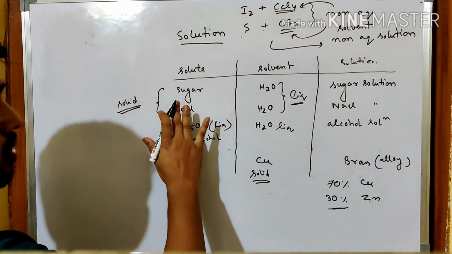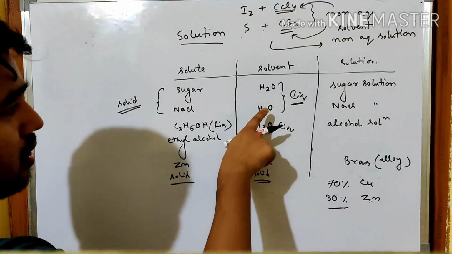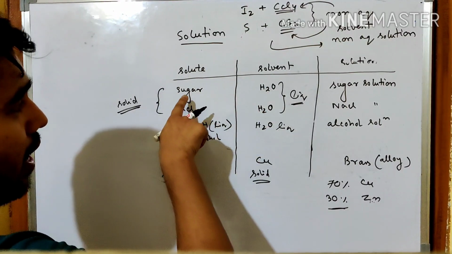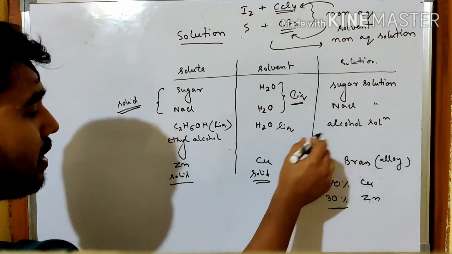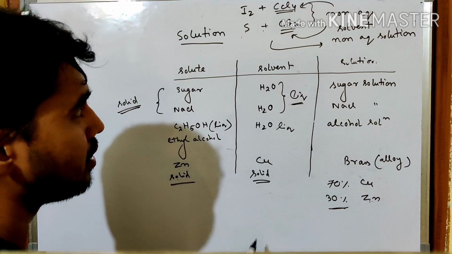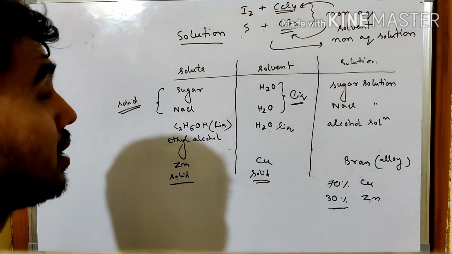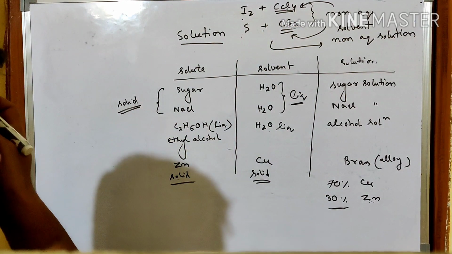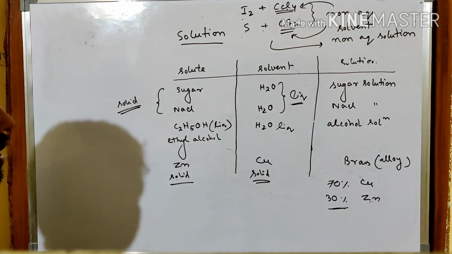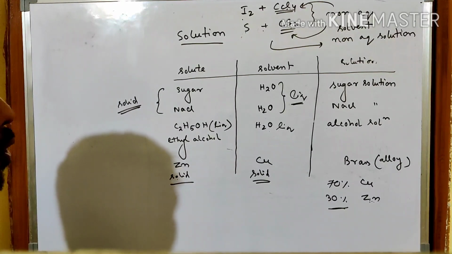So we have seen various types of examples of solution. Some of them are not the usual water, and the solute is solid. Some of them are having a liquid case. Some of them are solid. Some of them are having no water in between them, but yet it is a solid-liquid case. So various types of examples we have seen. Now let us discuss some properties of true solution.